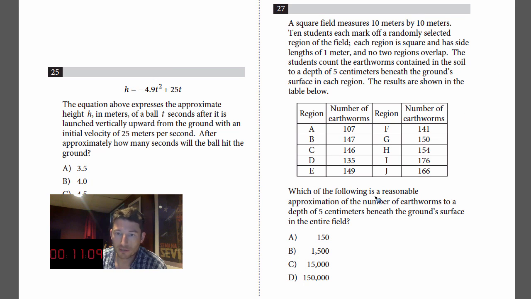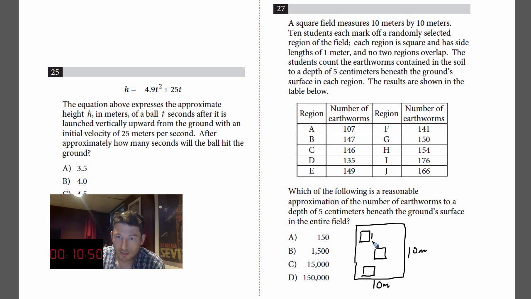So what I would want to picture in my head, if I would draw this out to get a better idea, is your big field, let's just pretend that's a 10 by 10. There's 10 meters, and there's 10 meters. What's actually going on? They're picking out these little squares, and they're finding out how many earthworms are there. So each one of these is 1 by 1.